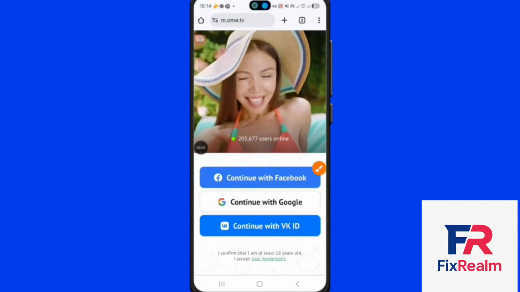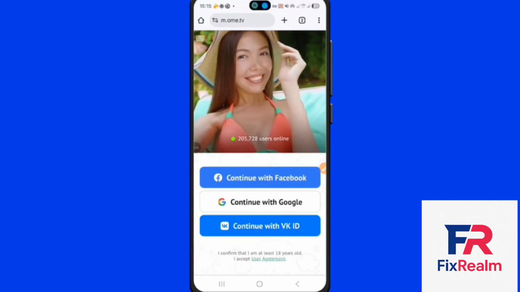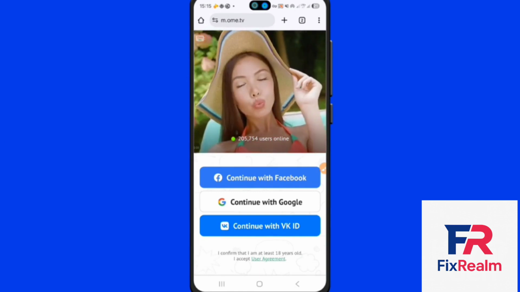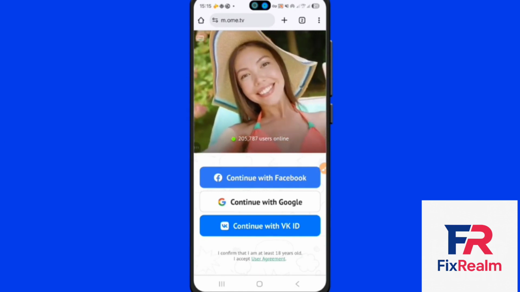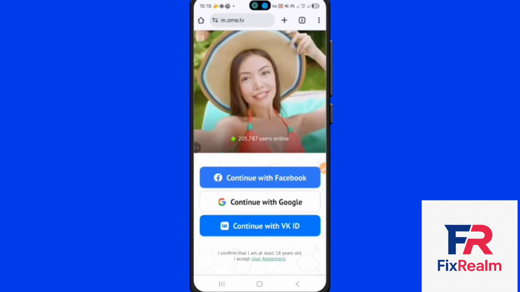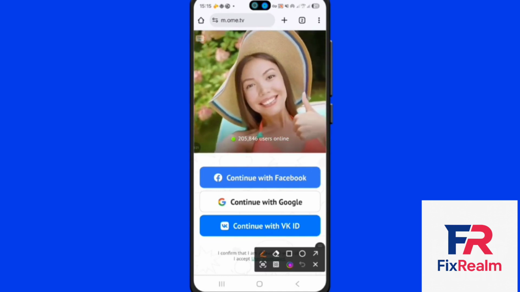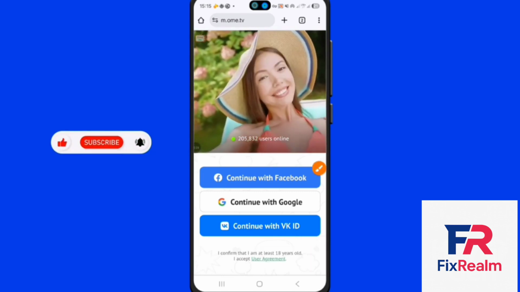In Ome or MiniChat, you can have video conversations with people from other countries, and if you don't want the people who connect with you on this app to be from your own country and you'd rather talk to people from other countries, follow the steps I'm about to tell you. It doesn't matter whether you're using the app or the website.